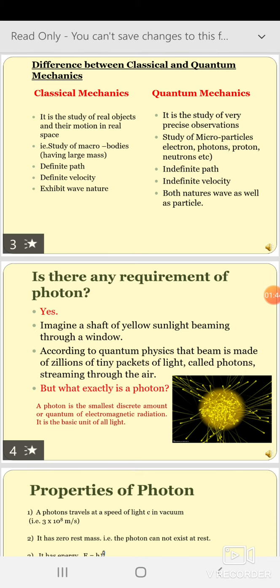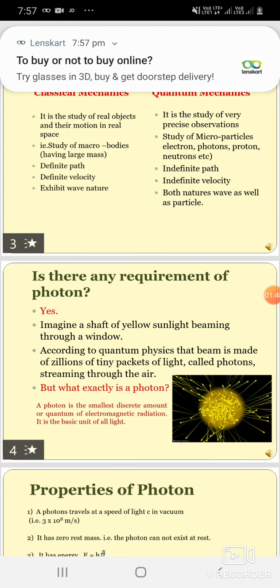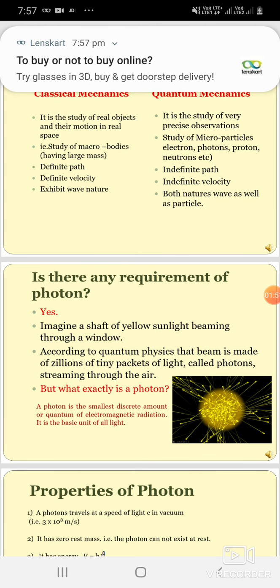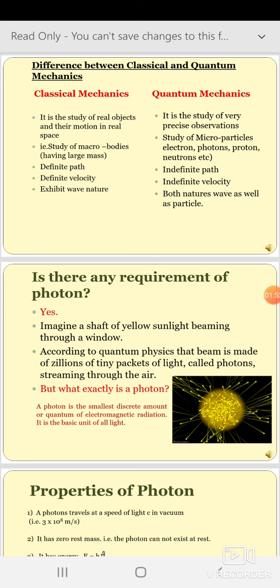And in quantum mechanics these are microparticles. Due to less mass, these have an indefinite path, that is a random path, and due to this they have indefinite velocity. In classical mechanics macro bodies exhibit wave nature only, and in quantum mechanics microparticles exhibit wave nature as well as particle nature.